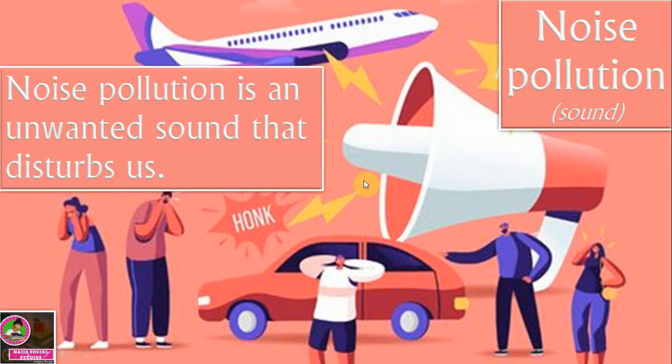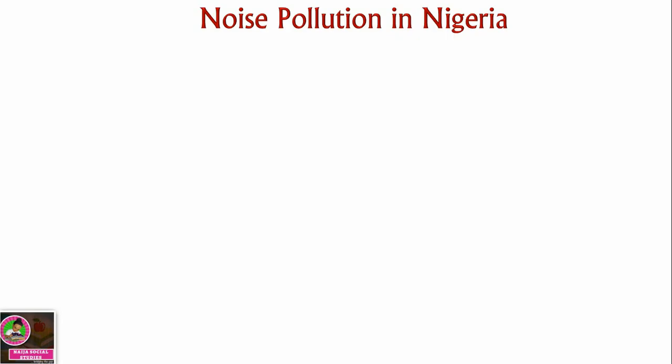Now let's take a look at another type of pollution, and that is noise pollution. Noise pollution has to do with sound. Noise pollution is an unwanted sound that disturbs us. So when people are shouting in your classroom, when you start speaking so loud, your teacher says, stop making noise. That is a source of noise pollution.